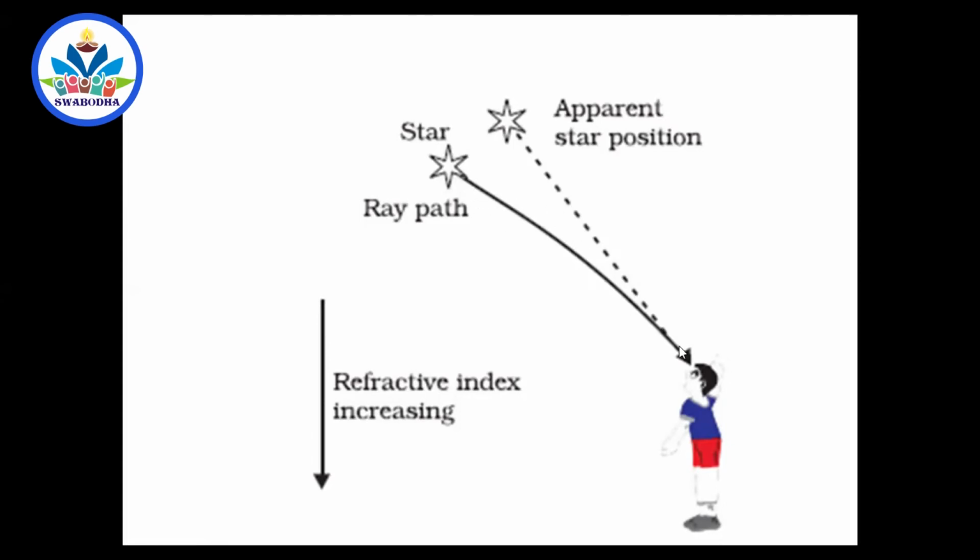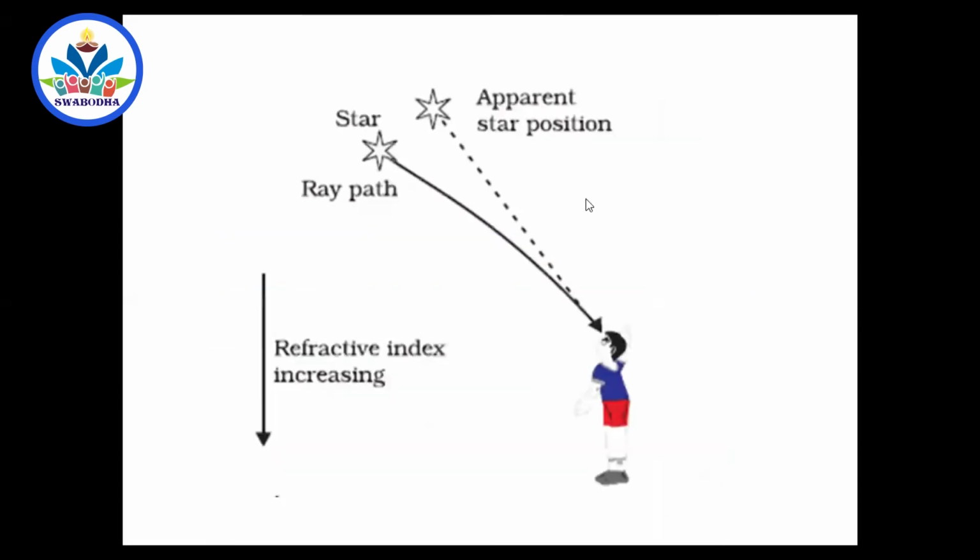After some time, the air layers will change their positions, and it will be as usual then. Again, you receive this ray of light, and you can see the image of the star here. So this keeps on changing. Once the layers move, they will put the position of the star somewhere else, which you can't see. Again, they will come back to the original position, and you can see the star again. So this keeps on changing, and you see the star once, you miss the star once. So this finally leads to the twinkling of the star. The main reason is atmospheric refraction. Okay, so this is because of the different layers like this.